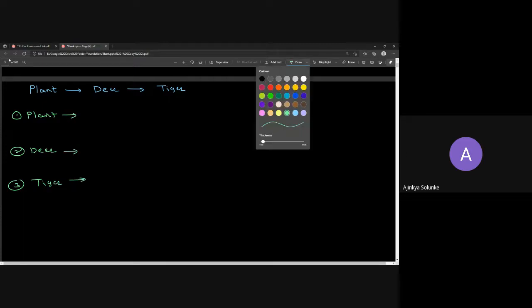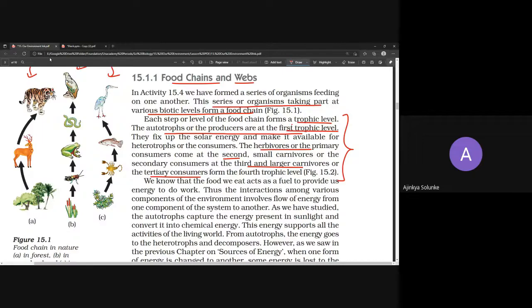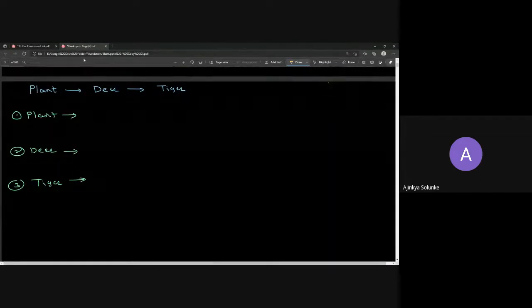Now, what is plant called? See, plant, the first level, is called the first trophic level. It is either called autotrophs or producer. So plant is nothing but the first trophic level. So what will the deer be? Deer will be the second trophic level. And what will the tiger be? Third trophic level.